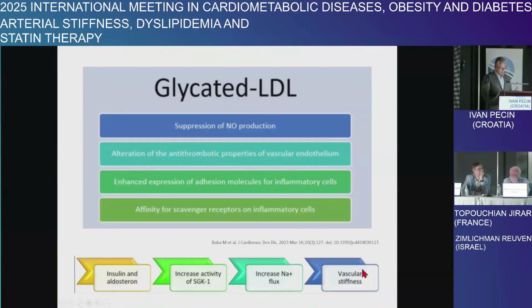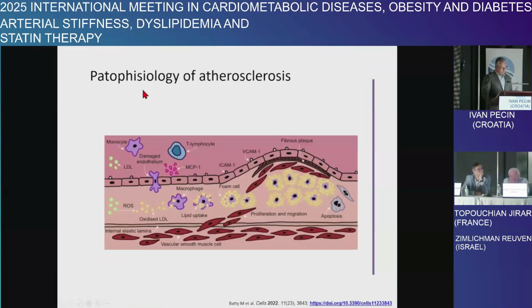With these mechanisms, we have increased vascular stiffness. This scheme shows the pathophysiology of atherosclerosis, and you will agree that all the processes that develop the atherosclerotic plaque also develop arterial stiffness.